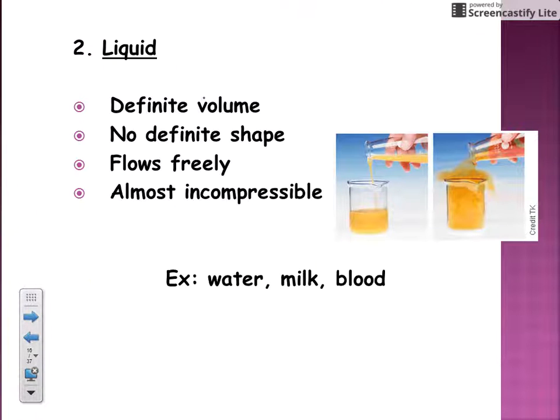The liquids. Liquids have a definite volume. You can measure the volume of a liquid. So from here, they're pouring a liquid out of this Erlenmeyer flask into the beaker. So let's say, for example, if there were 20 milliliters in the Erlenmeyer flask, and they were to pour all of that into the beaker, there would still be 20 milliliters. The volume is the same, a definite volume.